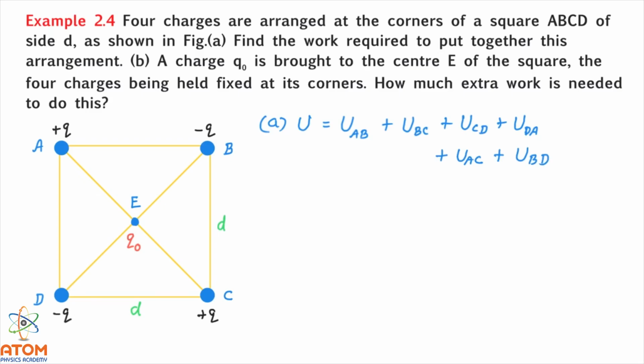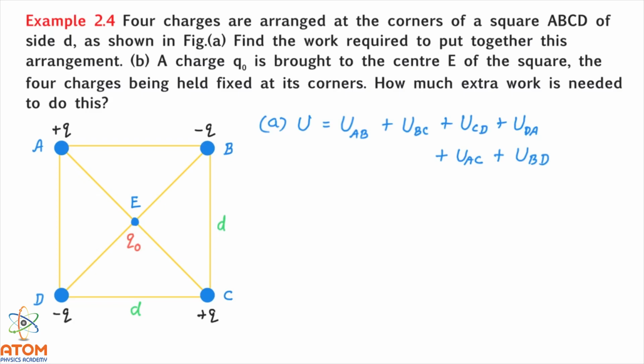So this way all the possible pairs are considered here, and their potential energies are written in the form of symbols. Now we will write the potential energy in the form of equations. You know that the potential energy for two charges is written as kq1 q2 upon r12. Now for these four pairs the distance is the same, that is d.